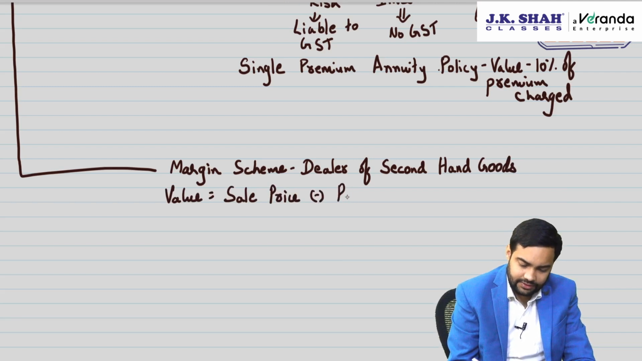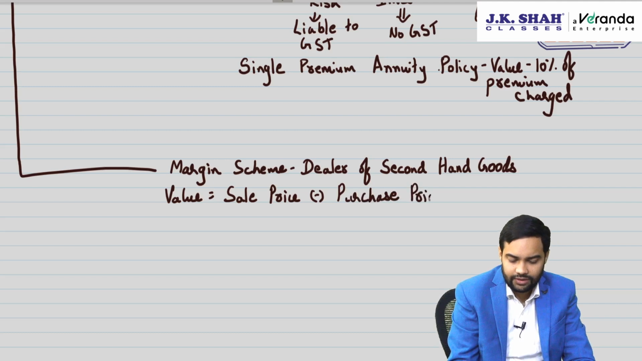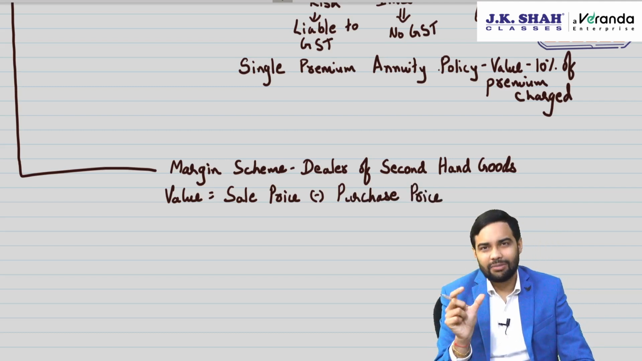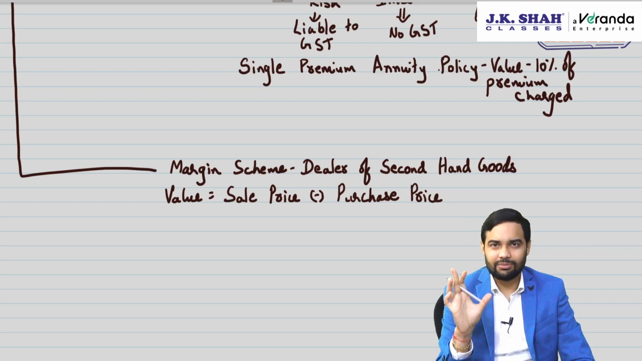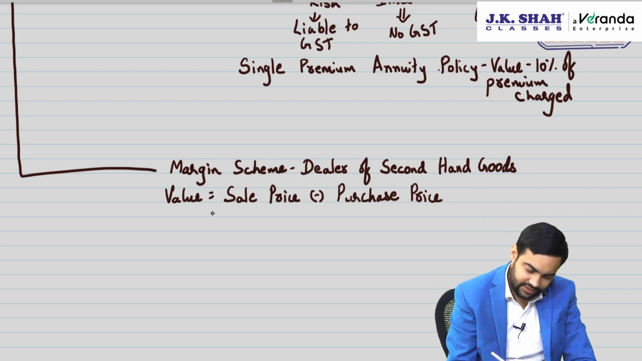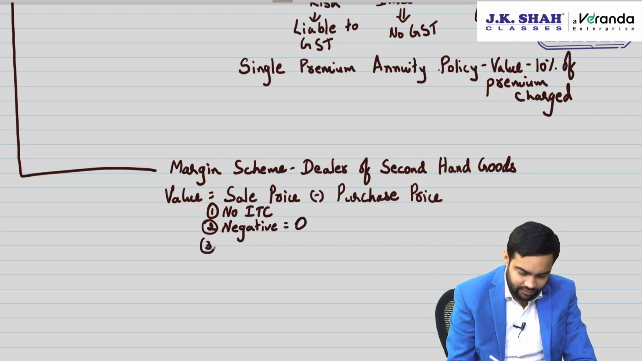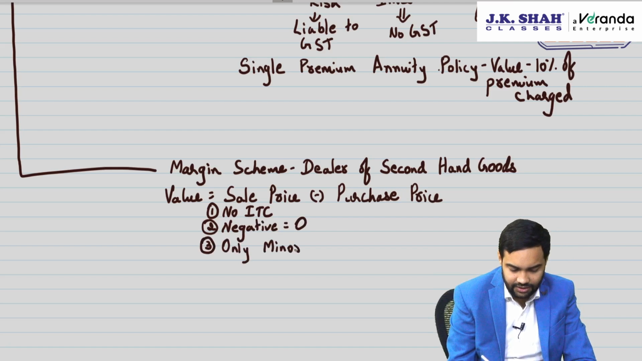Sale price minus purchase price, because it's already second hand goods. Whatever is the purchase price, on that we don't want tax. Only on the margin, that is difference between sale price and purchase price, that's what we need GST with. But there are conditions. No ITC available on the purchase of goods. If it is negative, then in that case it will be 0. Third one, only minor processing allowed. If there is any major processing, then in that case it will not be allowed.